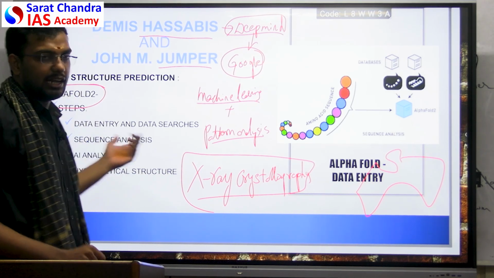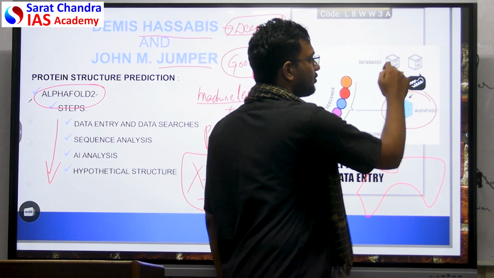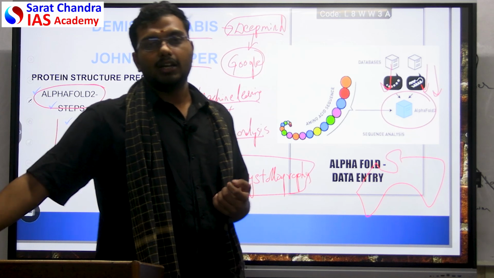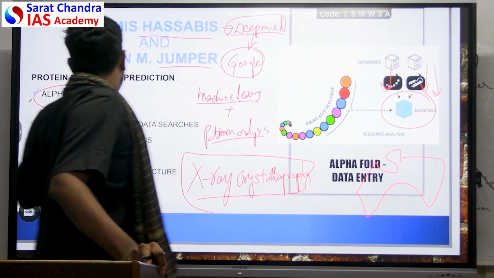First one is training of the algorithm. They feed all the data into the AlphaFold software. When you feed all the existing databases into the AlphaFold software and you train your machine on that, this is the first step. In the second step, what they have done is,